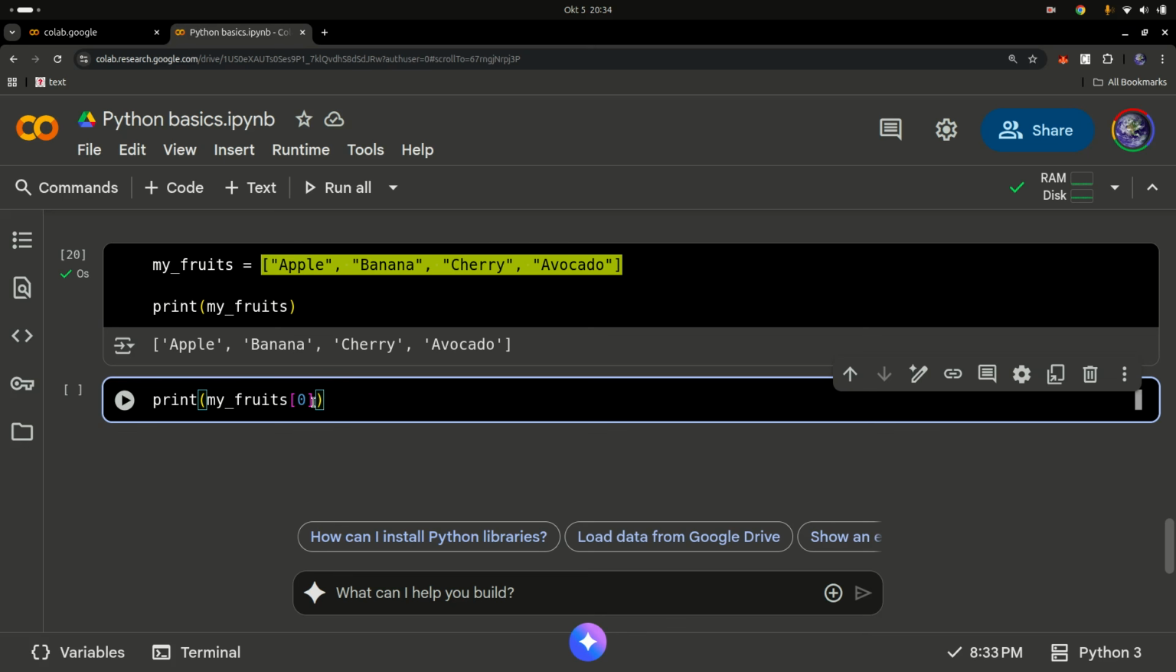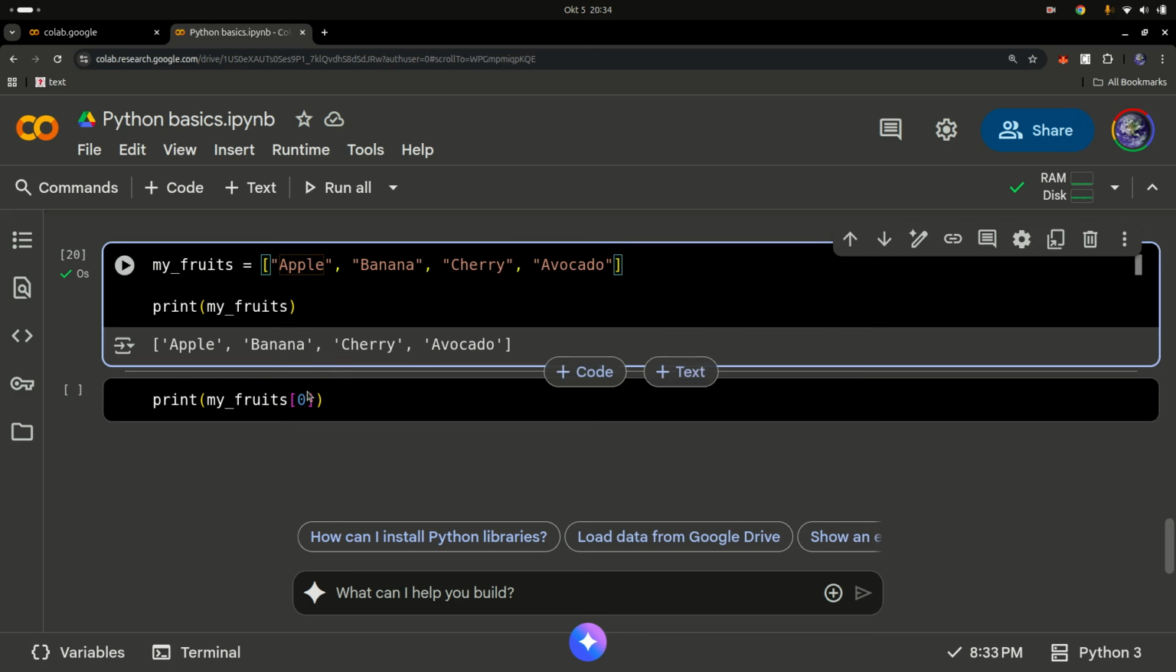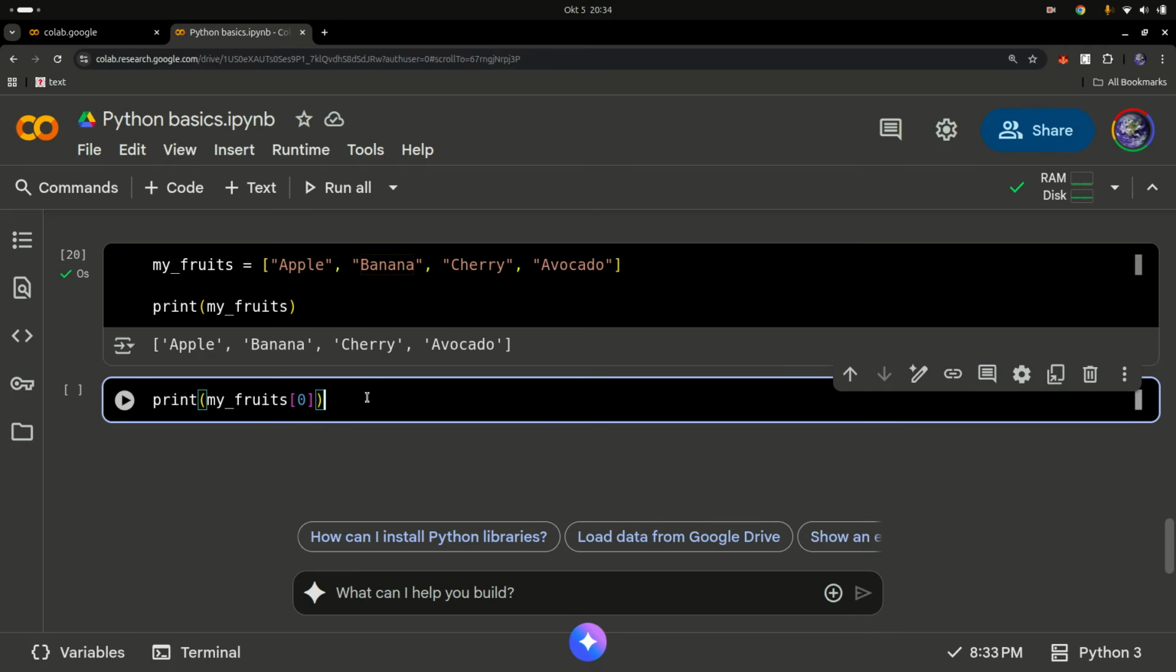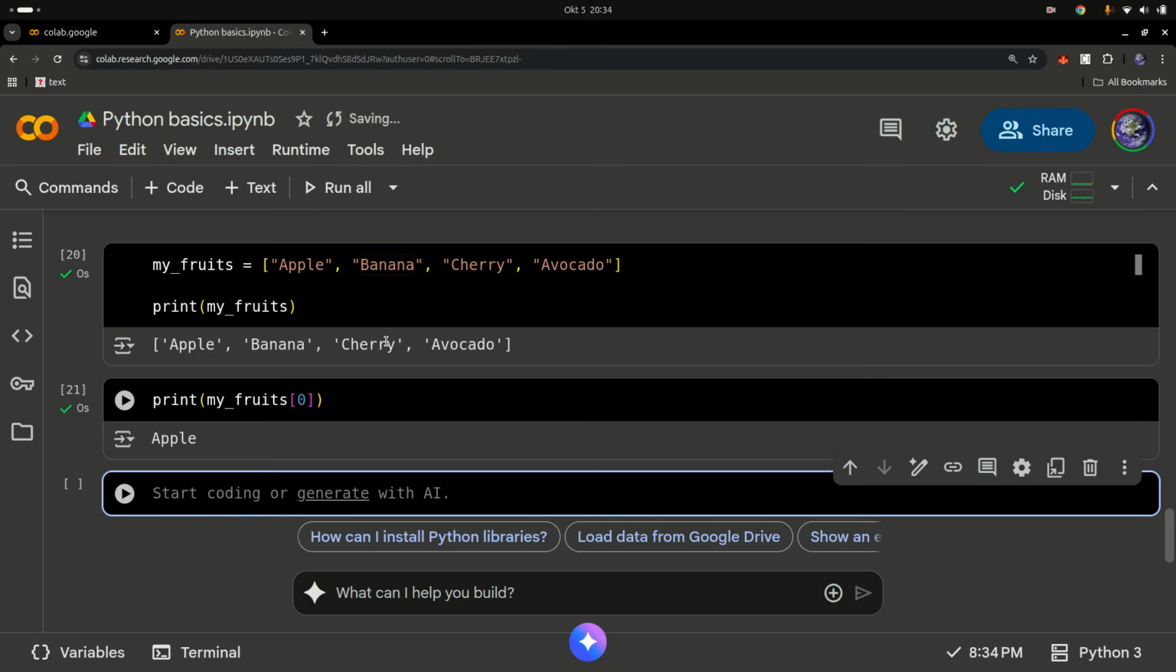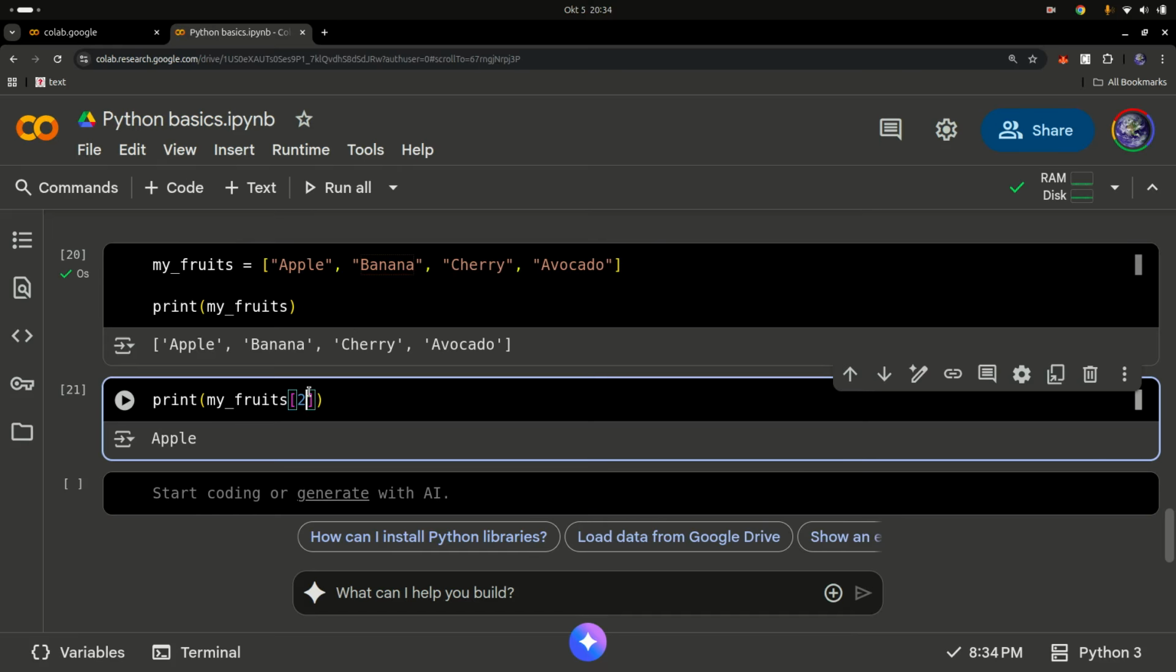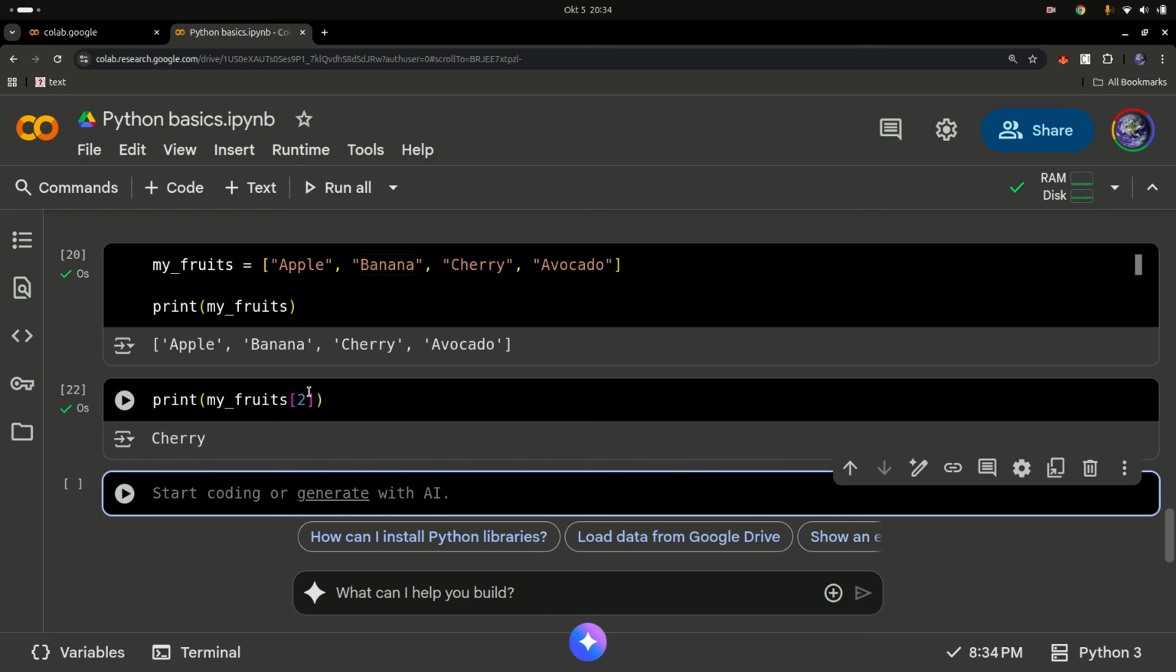So if I say my fruit 0, it's going to refer to apple. If I say my fruit 1, it's going to refer to bananas. And this is very critical, and a lot of mistakes that beginners make is they forget that humans start counting from 1. Computers start counting from 0. You can think of it like that. Okay, so now you can go ahead and print. Let's say this is 0, 1, 2. Let's say I want to print cherry, so I'm going to put in 2 instead of 3. Run it. Poof. There we go.